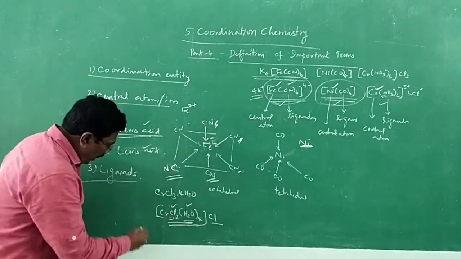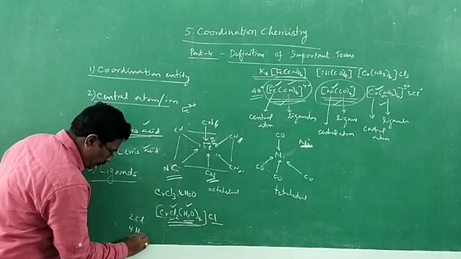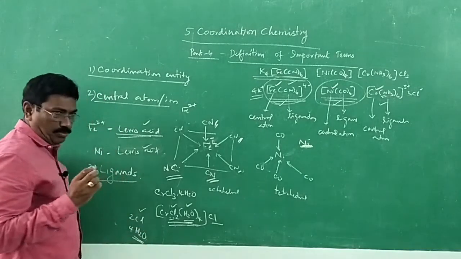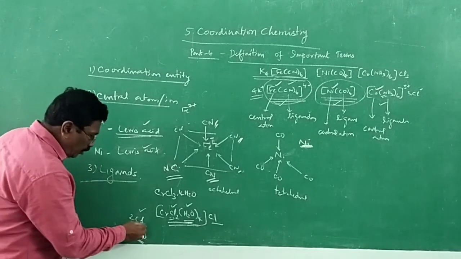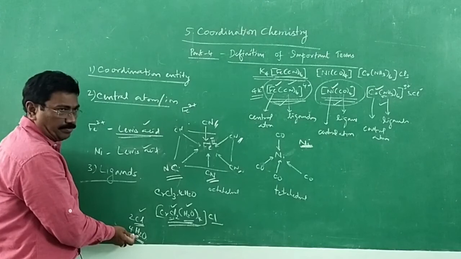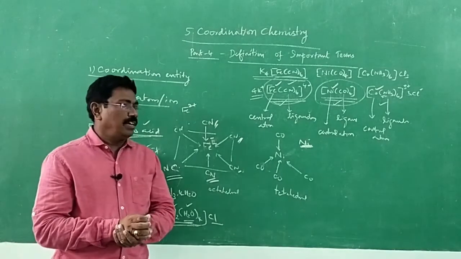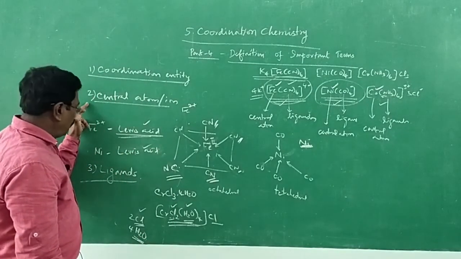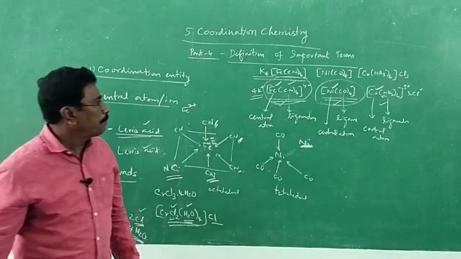We have 2 chlorine ligands, 4 water ligands. One is an atom, the other is a group of atoms. Here the donor atom is chlorine itself. Here the donor atom is oxygen. Alright. Likewise we find the donor atom in ligands. So you know very well coordination entity, central atom or ion, ligands. Now let us go into coordination sphere.